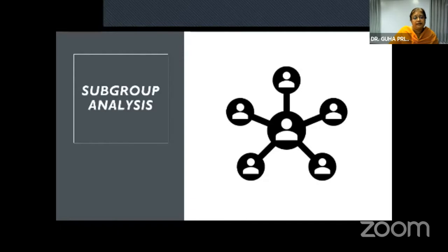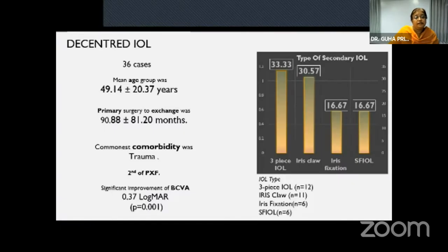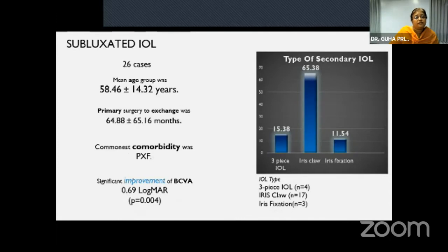Coming to the subgroup analysis, in decentered IOL, 36 cases, the mean age was 49.14 plus or minus 20.37 years, and the commonest comorbidity was trauma followed by pseudoexfoliation, and there was a significant improvement of BCVA by 0.37 logMAR units. In 26 cases of subluxated IOL, the mean age was 58.46 plus or minus 14.32 years, and PXF was the commonest comorbidity, with significant improvement of BCVA by 0.69.